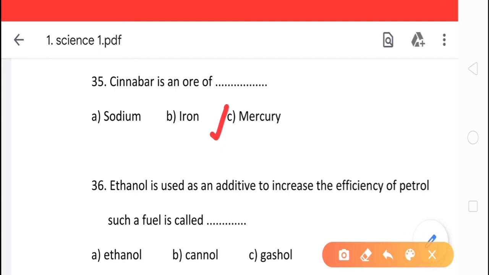36th question is, ethanol is used as an additive to increase the efficiency of petrol. Such a fuel is called dash. Option A, ethanol, option B, canol, option C, gasol. And the correct option is option C, gasol.